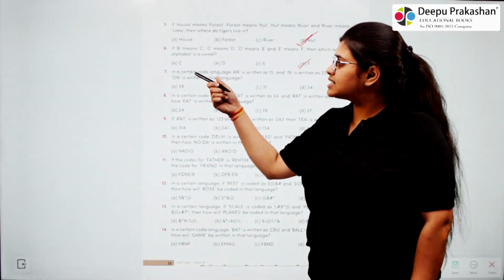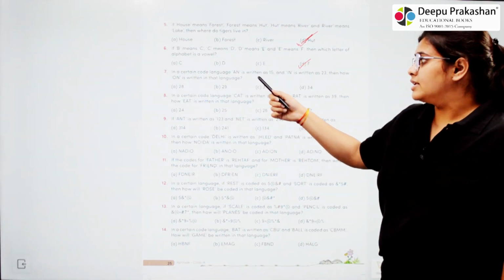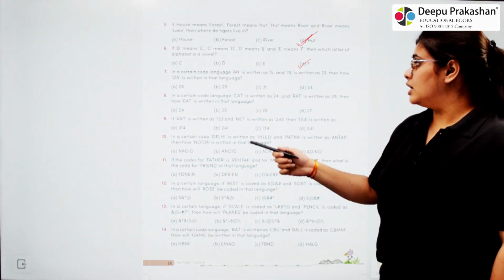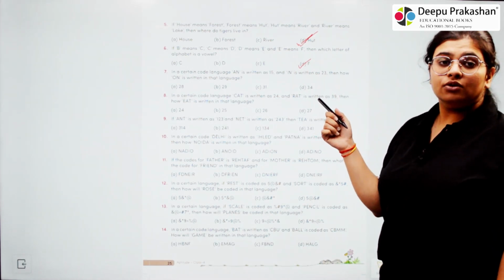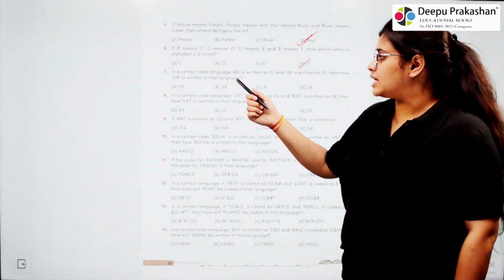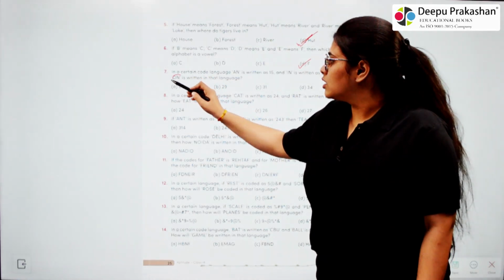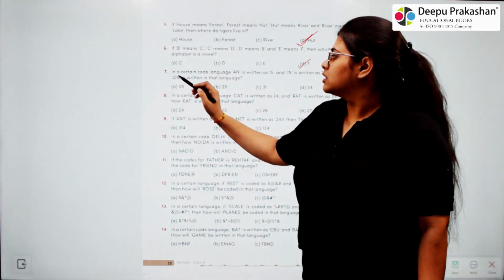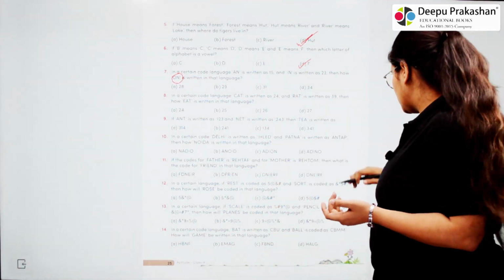7. In a certain code language, AN is written as 15 and IN is written as 23. Then how ON is written in that language? So we have to find for ON which number is used.